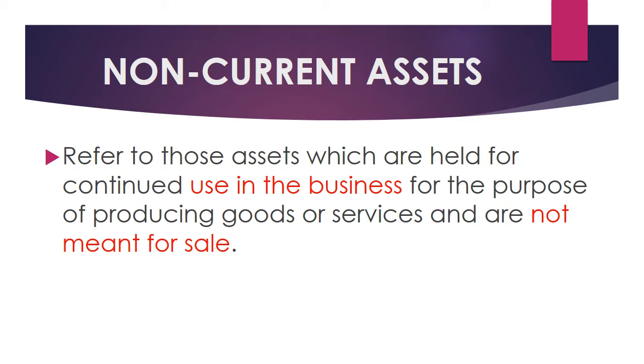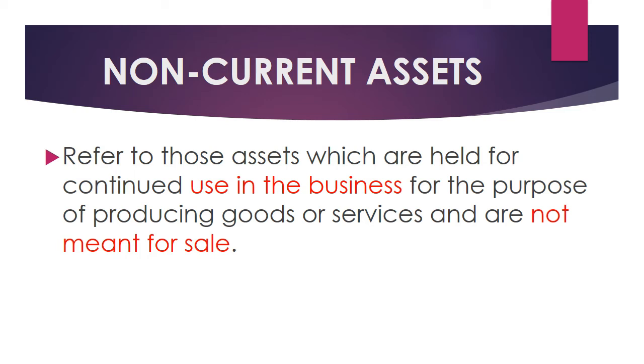First one is non-current assets. So these assets refer to those assets which are held for continued use in the business for the purpose of producing goods or services and are not meant for sale. So hope you can understand what is an asset. It is the possession which the company has, or it is a property which the company has, or even the amount the company has to get back is also an asset.